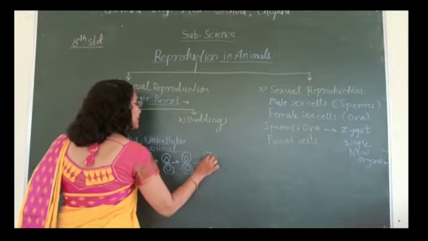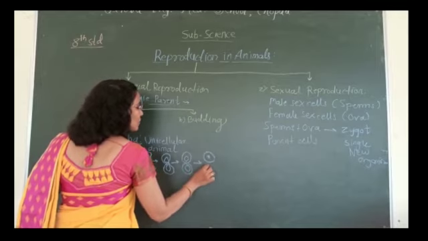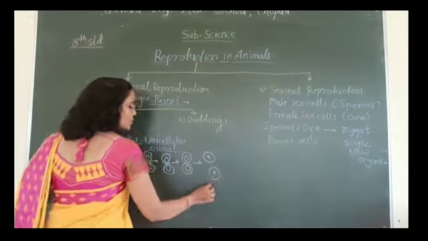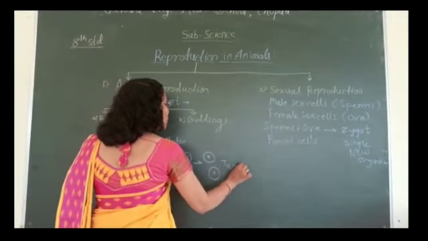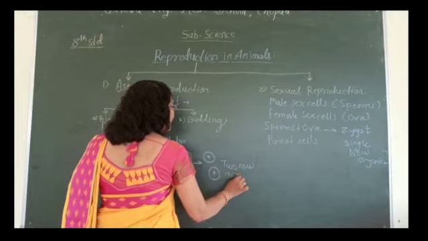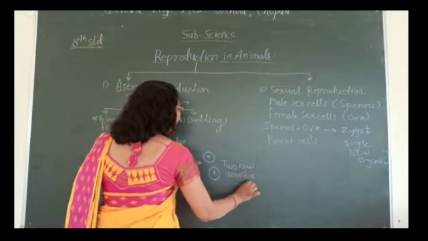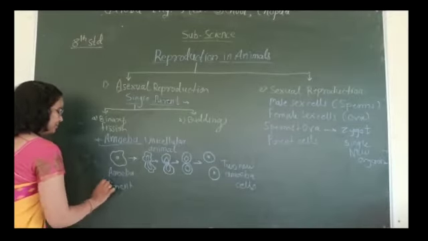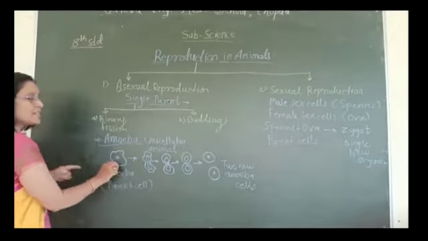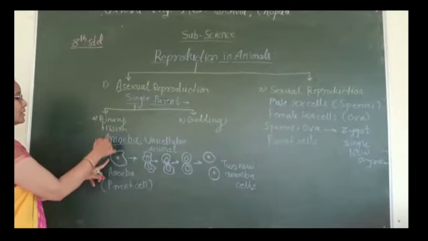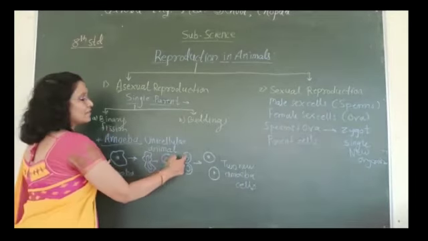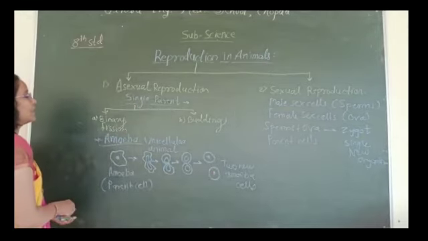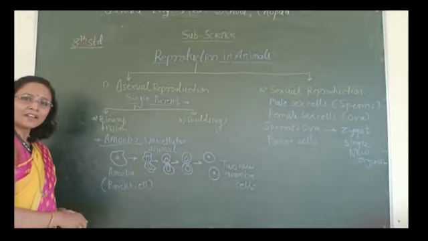And in this way, one parent amoeba produces two new amoeba cells. This is a parent cell, which is single. In binary fission, a single cell is divided into two new cells. That is nothing but binary fission.